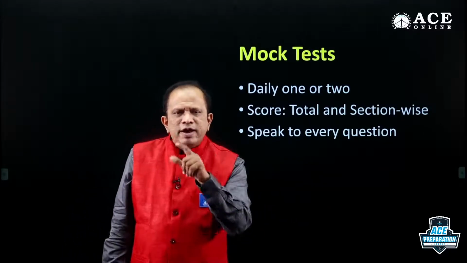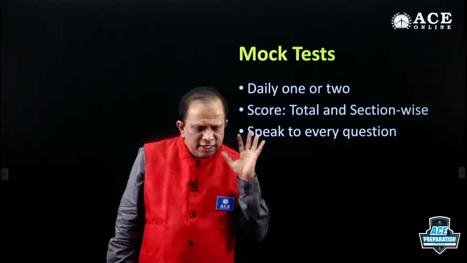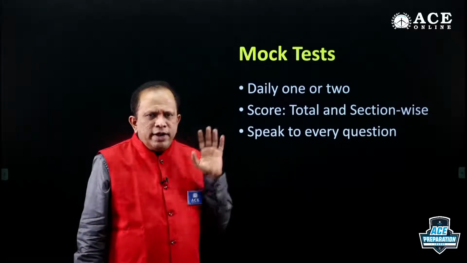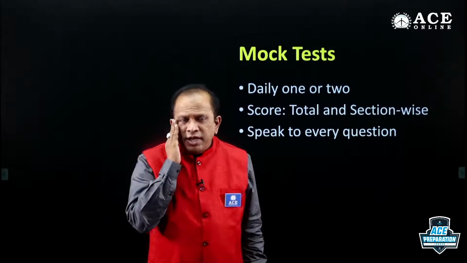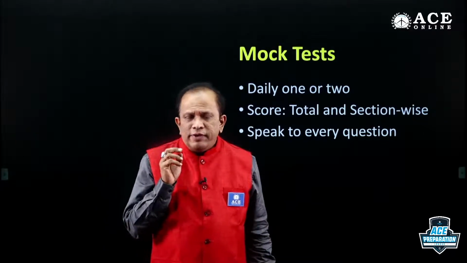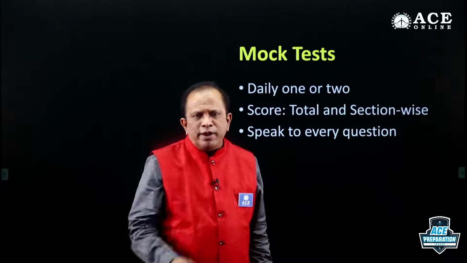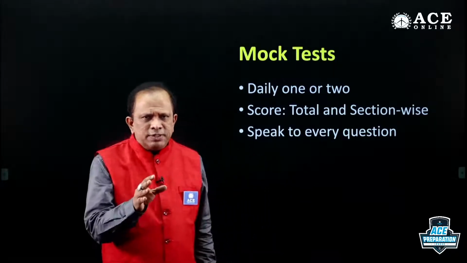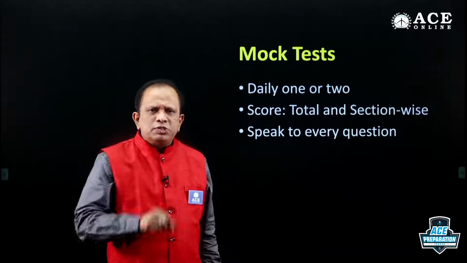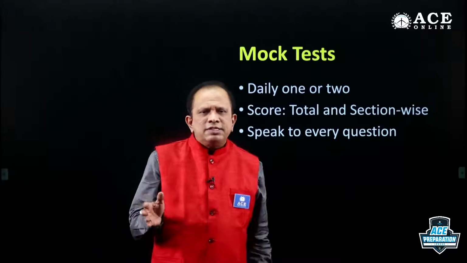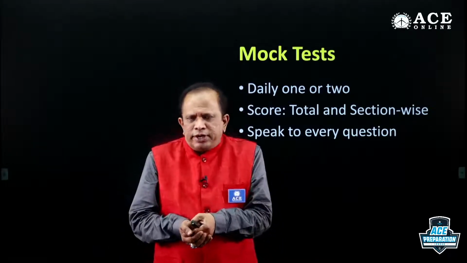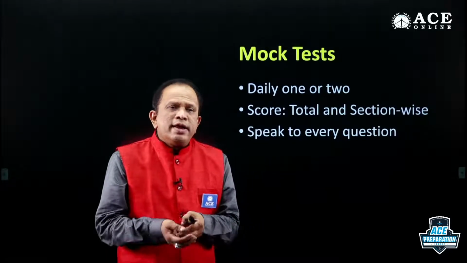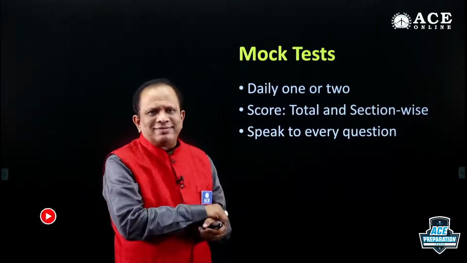Go to question number 1. What is this question? What did I do in the examination? How was my thinking at the time? If it is a numerical ability question, what are the steps I have used? What is the final answer? Matching, correct or not correct? If it is correct, how many steps did I take? And how can I reduce the number of steps?